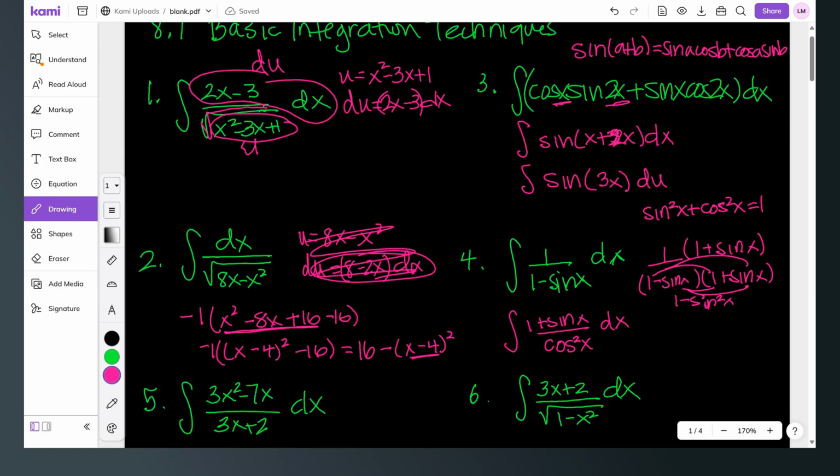but I think I can split this up and integrate it. I'm going to do 1 over cosine squared, which is secant squared, plus sine over cosine squared. Well, we know sine over cosine is tangent, and 1 over cosine is secant, so this is tangent x secant x dx. Then I can integrate that from there. I know the integral of secant squared x is tangent x, and the integral of tangent x secant x is secant x.